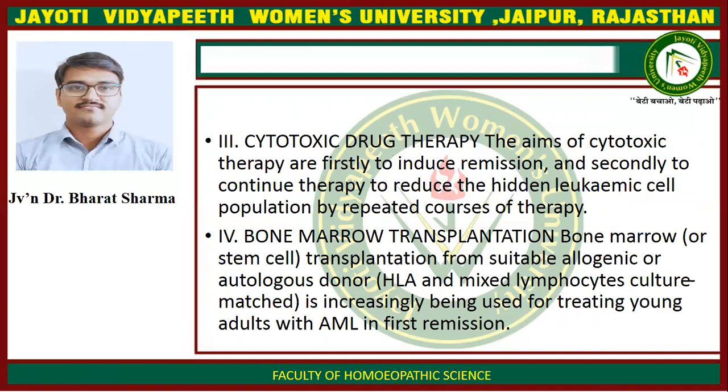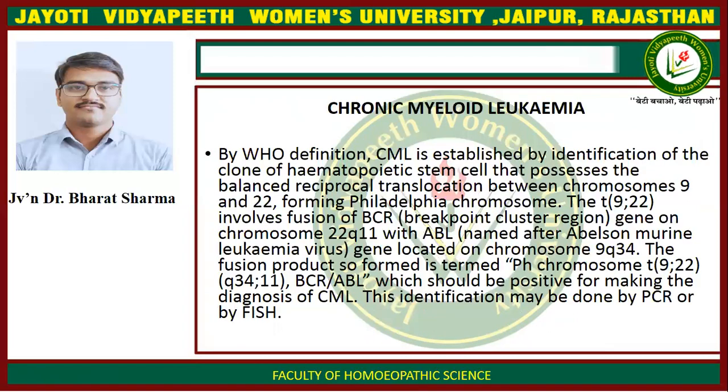The aims of cytotoxic therapy are firstly to induce remission and secondly to continue therapy to reduce the hidden leukemic cell population by repeated courses of therapy. Fourth is bone marrow transplantation. Bone marrow transplantation from a suitable allogenic or autologous donor is increasingly being used for treating young adult males with AML in first remission. Now second is chronic myeloid leukemia.